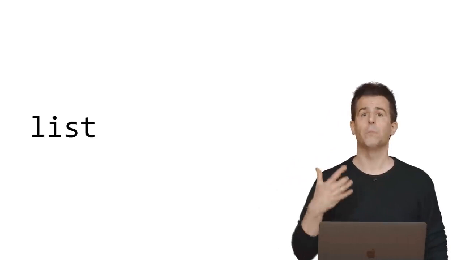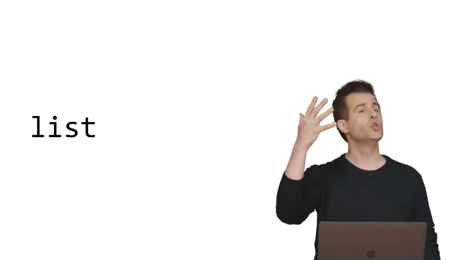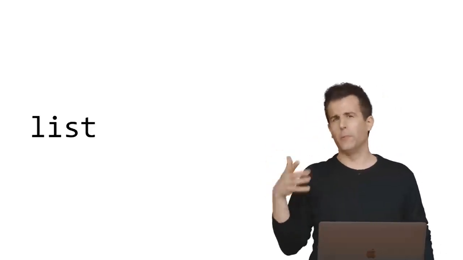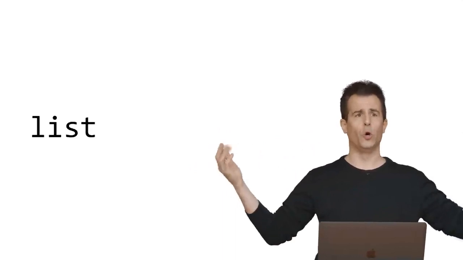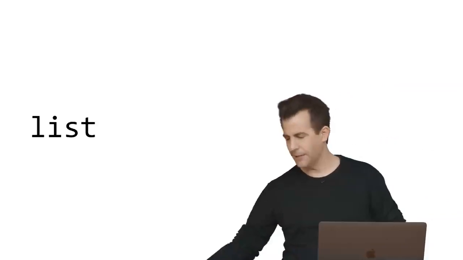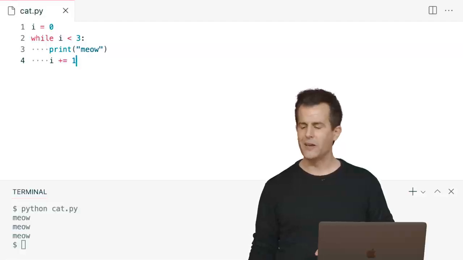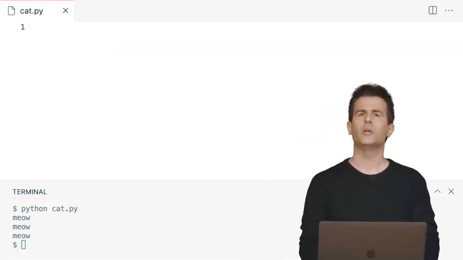And here, too, no pun intended, we're adding to the list of data types that Python supports. We've seen strs or strings, ints or integers, floats or floating point values, bools or Boolean expressions. Python also has lists, which is another type of data. But wonderfully, this one's probably pretty familiar. A list of things in the real world is a list of things in Python. It's a way of containing multiple values all in the same place, all in the same variable. So what do I mean by this? Well, let me propose that we go back to our VS Code here, and let me start fresh with my code here and not use a while loop at all, but let me use this new keyword for.